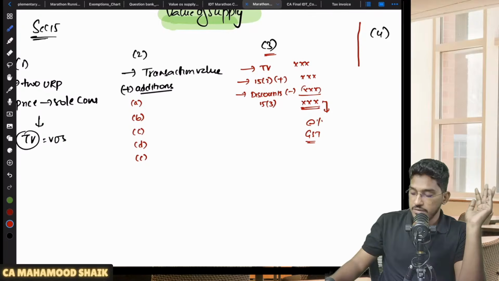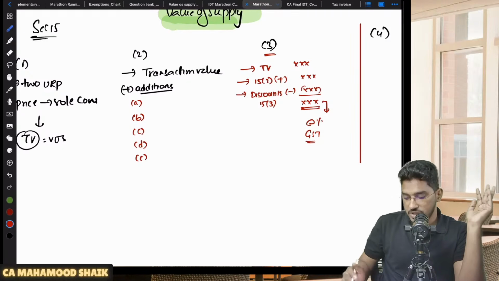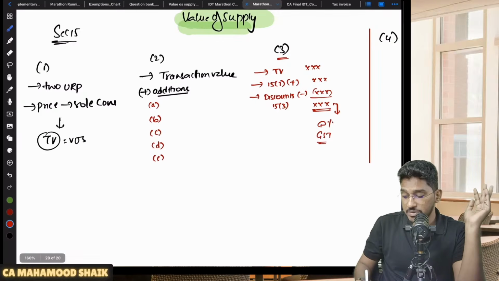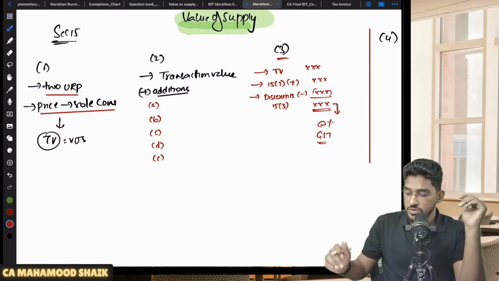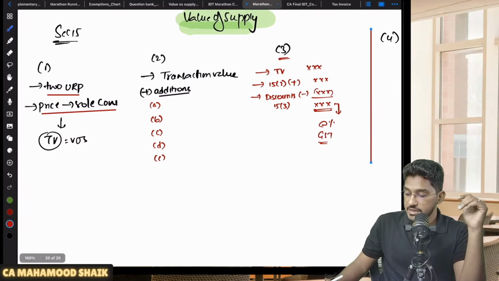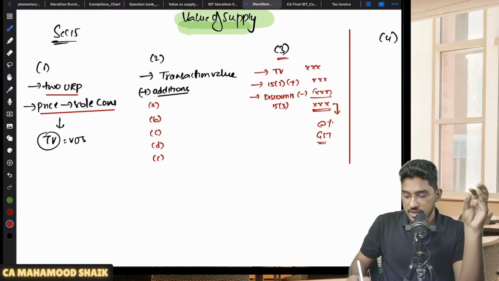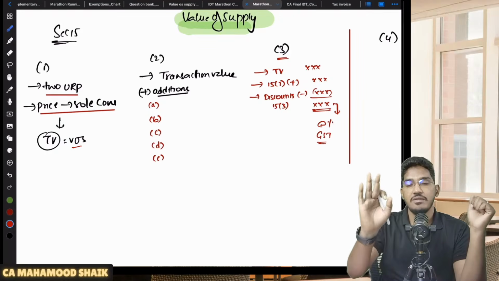So 15 subsection 1, 15 subsection 2, 15 subsection 3, all these 3 are connected. These 3 subsections will become applicable in relation to those supplies where the supply is happening between 2 unrelated persons and where price is the sole consideration. So these 3 are talking about only one case. Which case? Where the supply is happening between unrelated persons and where price is the sole consideration. Then you take the transaction value as the value of supply. To that you do the additions as per 15 subsection 2. From that you reduce the discounts as per 15 subsection 3. Then you will finally arrive at the value of supply.